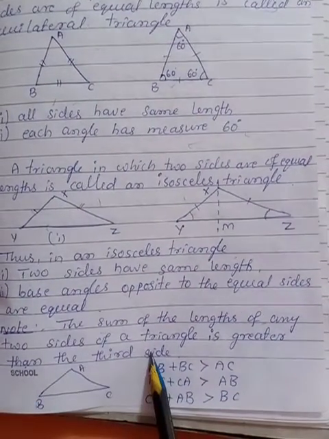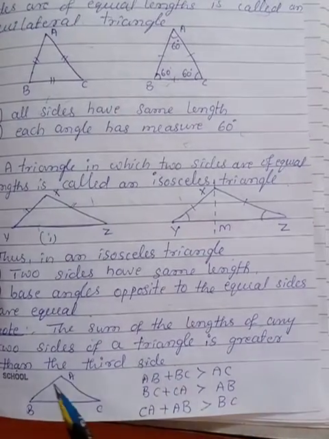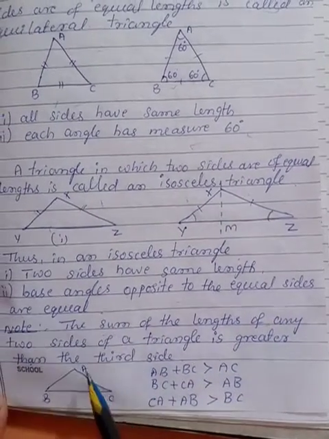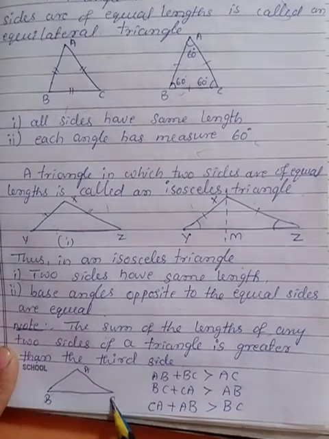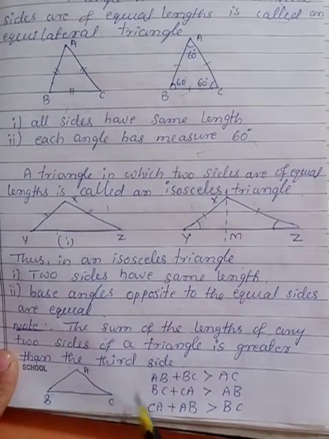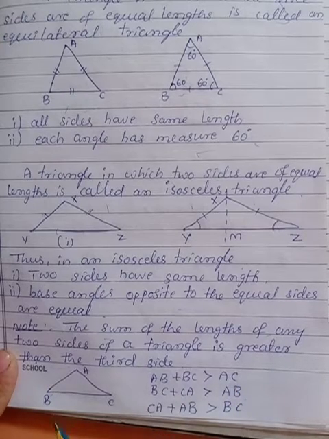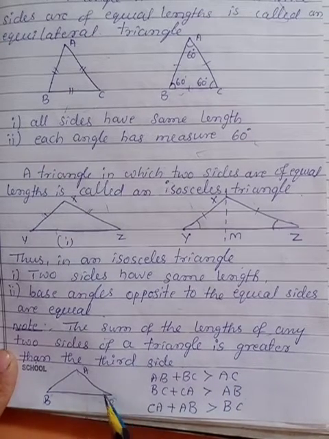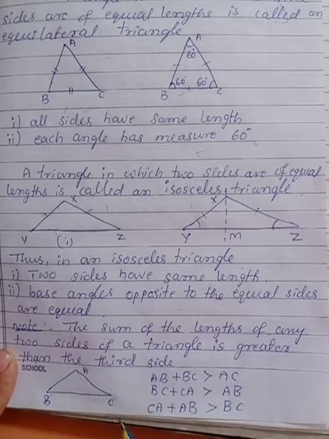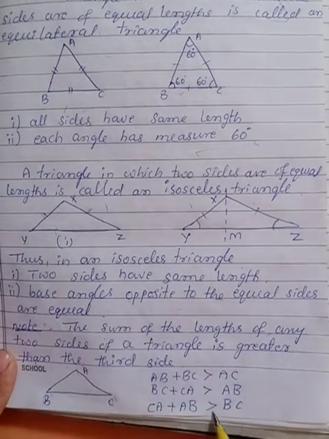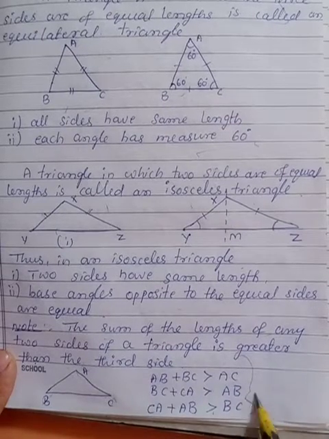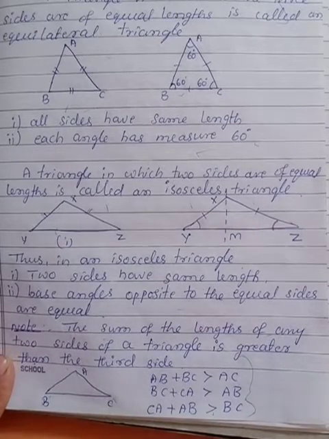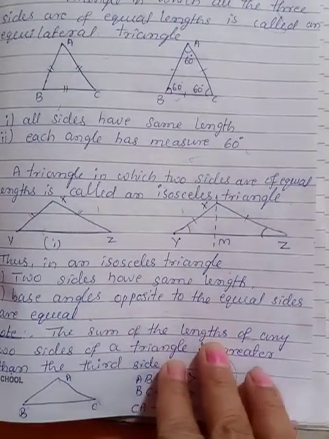One thing you have to note, in any triangle there is a rule: the sum of the lengths of any two sides of a triangle is always greater than the third side. Let us take ABC as a triangle. Any two sides you add, AB and BC I am adding. The sum of these two will be greater than AC. Add BC and CA, it should be greater than AB. AC and AB you add, that should be greater than BC. If this condition is satisfied, then only it becomes a triangle. Otherwise, it is unable to form a triangle.